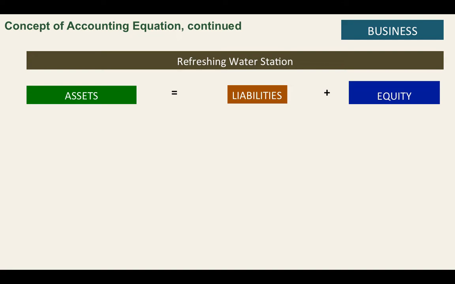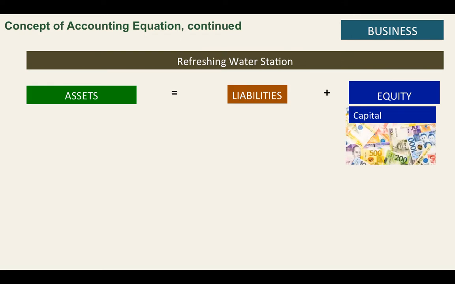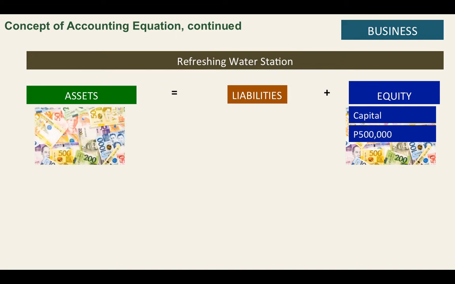So I have to put first my capital. I would like to put cash of 500,000 in the business. So this is my capital, my own money that I will put in the business. So my 500,000 will now become the money of the refreshing water station.